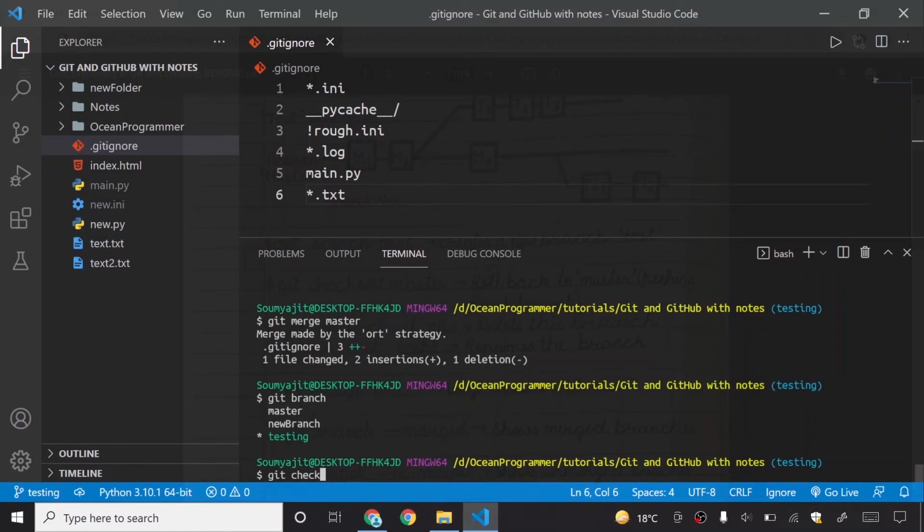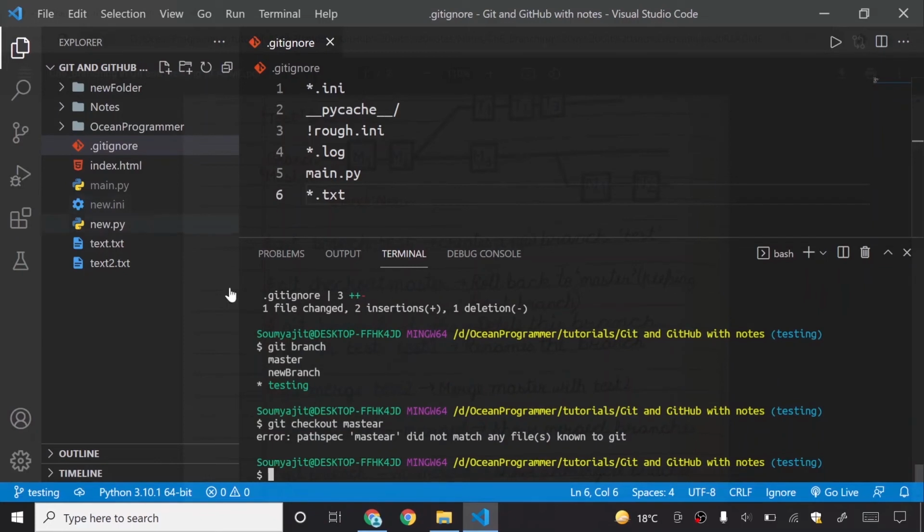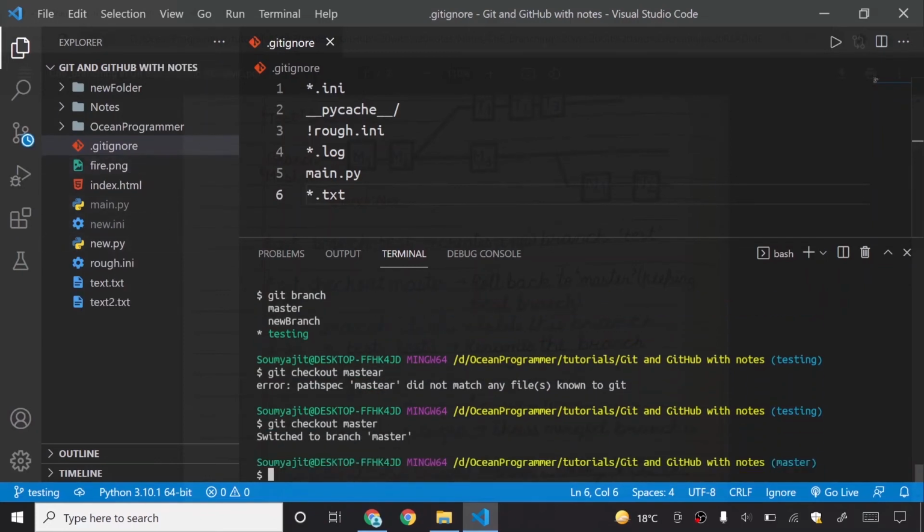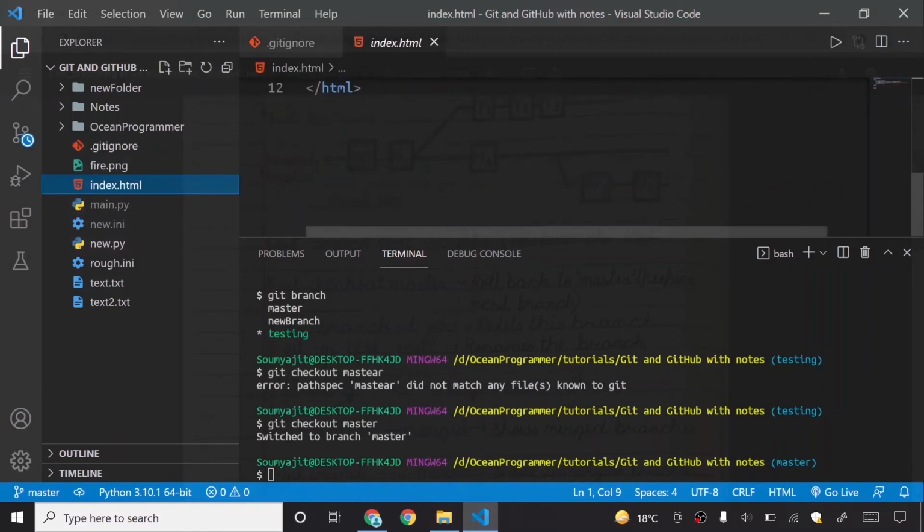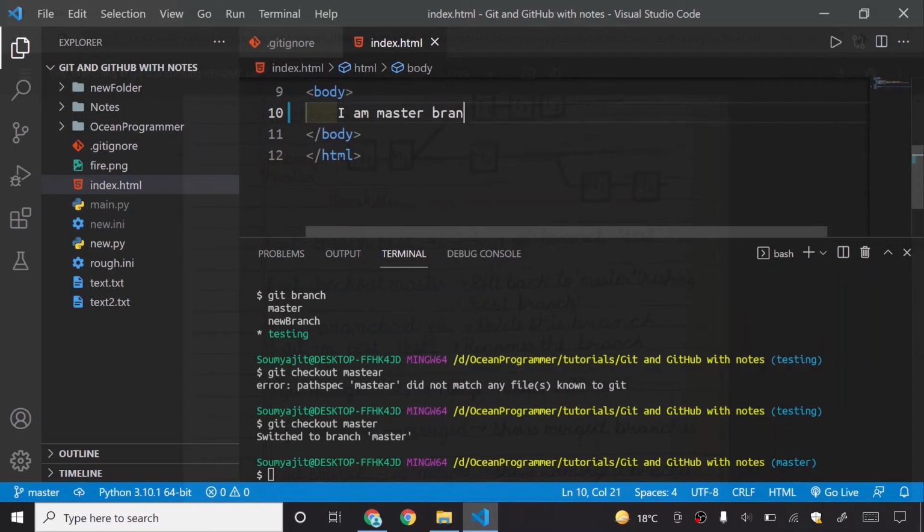So if I write git checkout master, you can see these files are here. If I go to my index.html file, I will write here I am master branch. So I will say git commit -a -m.